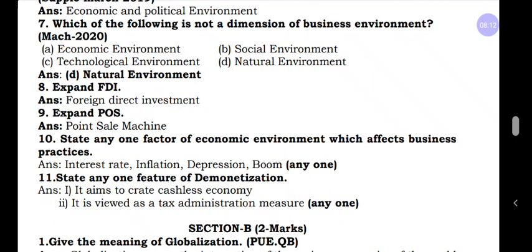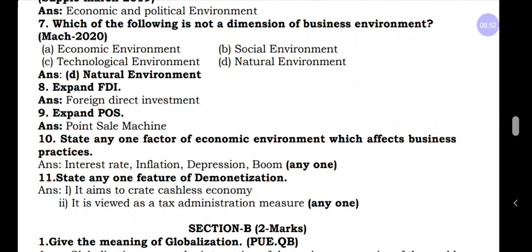10th question, state any one factor of economic environment which affects business practices. They're asking for examples of economic environment. Here I have given the answers: interest rate, inflation, depression, boom, or changes in the value of the rupee. You can write any one. And question number 11, state any one feature of demonetization.